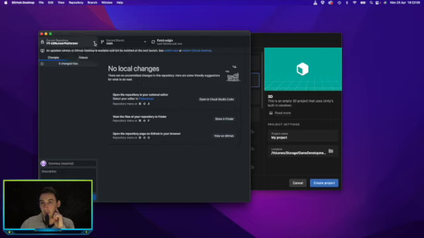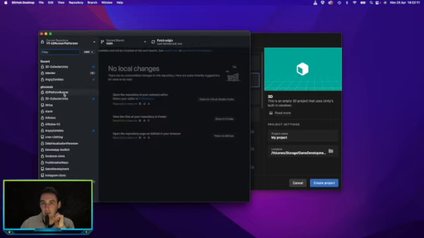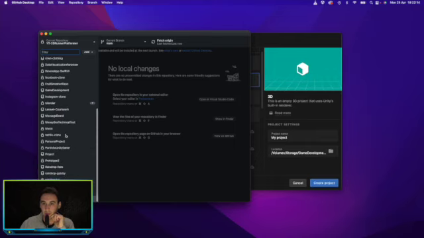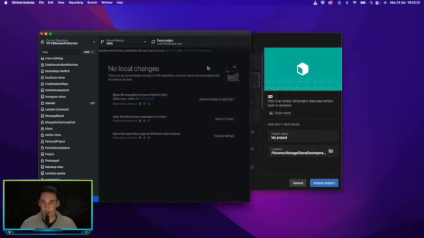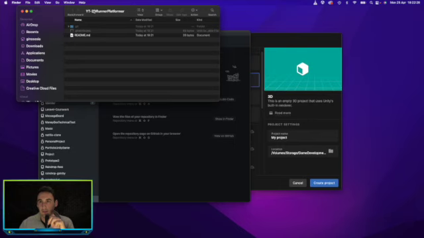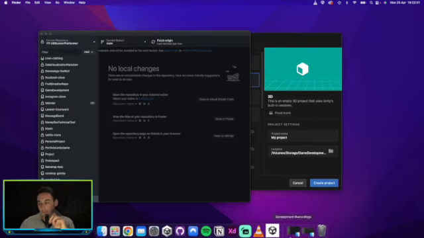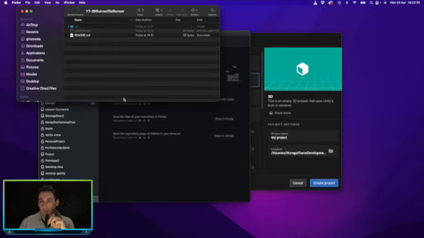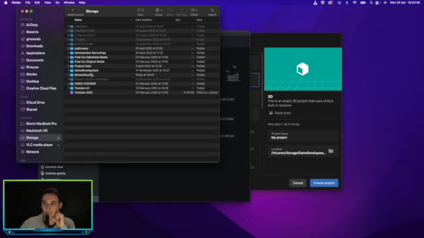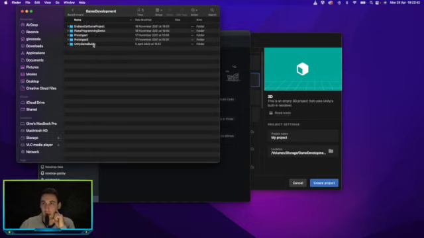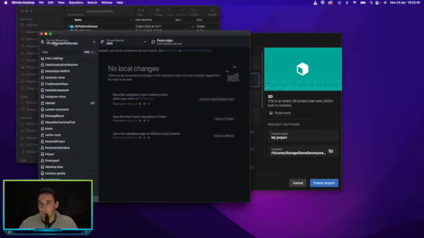So yeah, let's go ahead and now create our project. First of all, we need to find out where we saved this. So let's see, where's there it is. If we open this up in Finder, we can see where our location is. If I'm correct, this should be on my storage under game development, Unity game builds. There we go, there it is. So that is where we want to save our project.